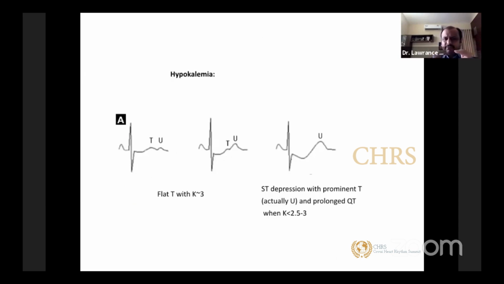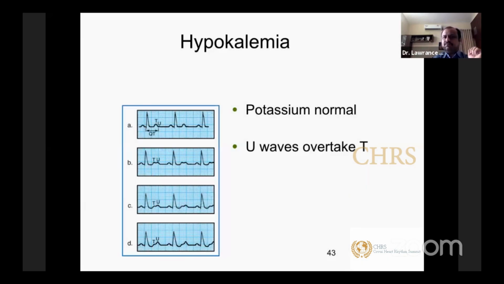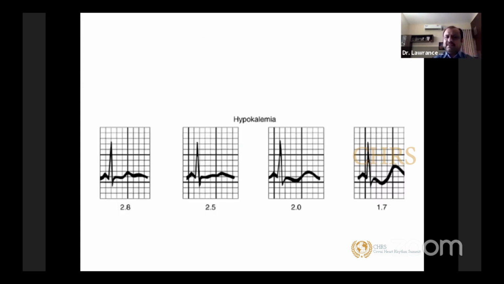So this is how it looks. You start developing a flat T with a prominent U. Slowly your T goes further down, U becomes prominent. Ultimately, we end up with a prominent TU wave and a predominant prolongation of the QT interval. These are typical findings you will see as your potassium levels go down further and further. Here I've done a schematic of how it looks. Flattening T wave, absent T wave with a prominent U wave. Slowly it becomes a TU wave, and this QU interval is prolonged very much.